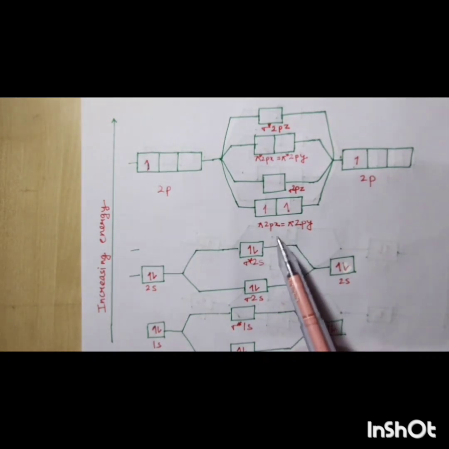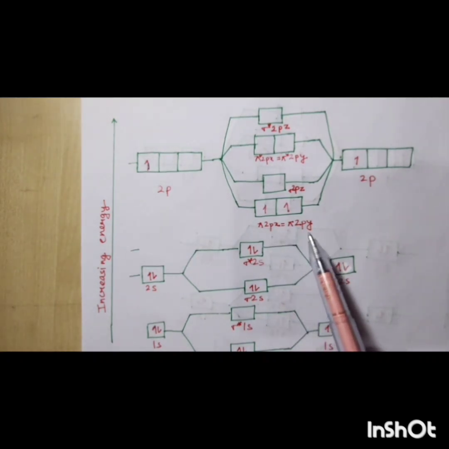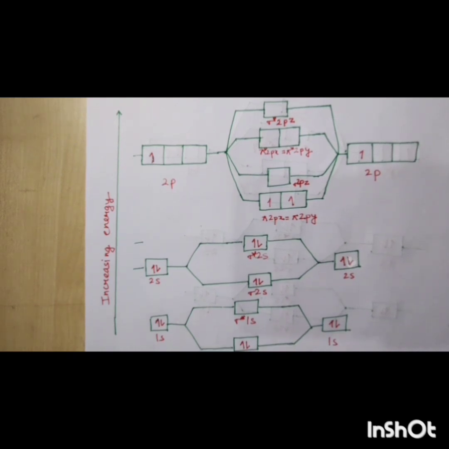Write the molecular orbital of the boron molecule: the last electron goes to 2px and another goes to 2py. So here first we take the example of sigma 1s. Here sigma 1s carries 2 electrons in bonding, and anti-bonding has 2 electrons.